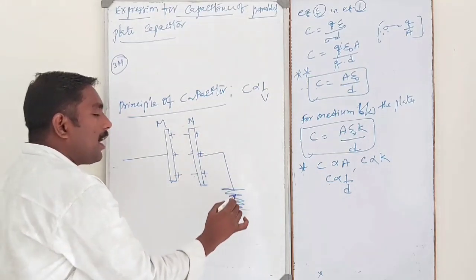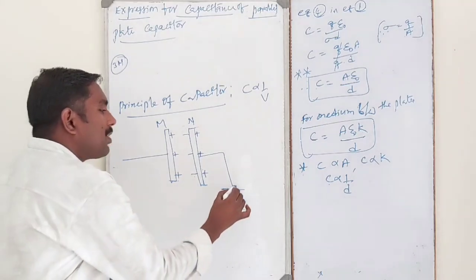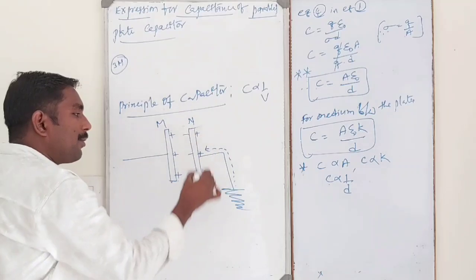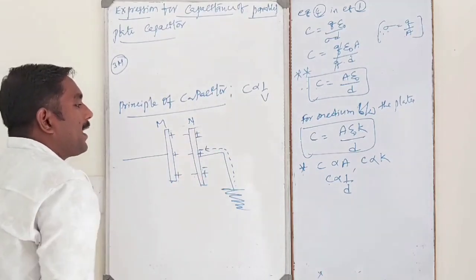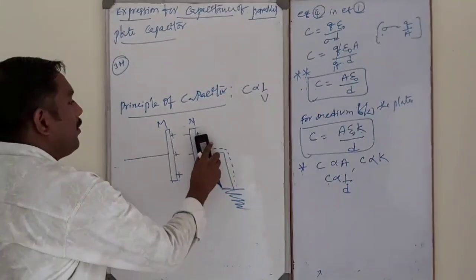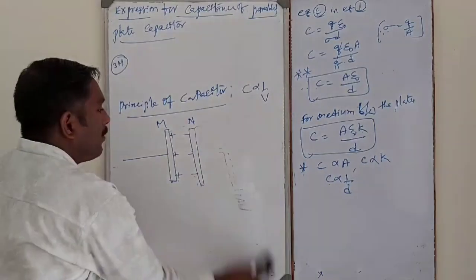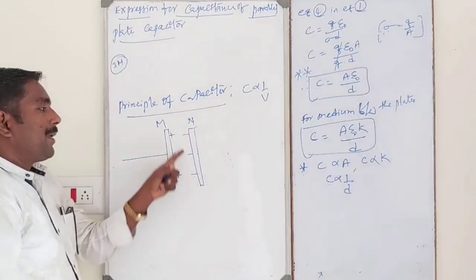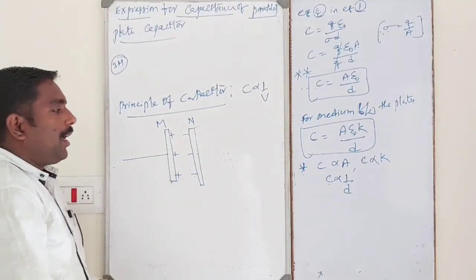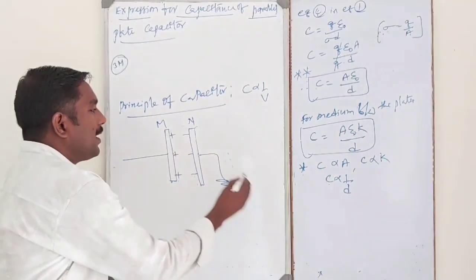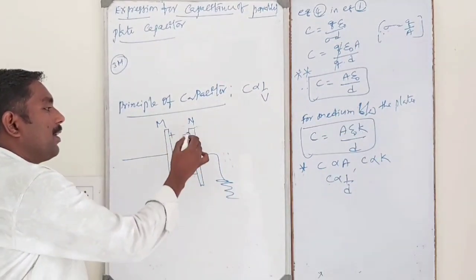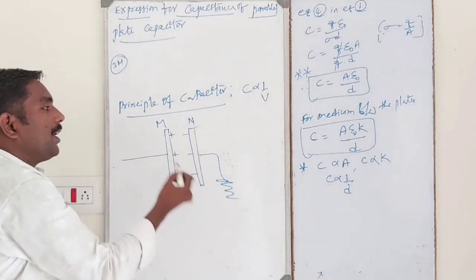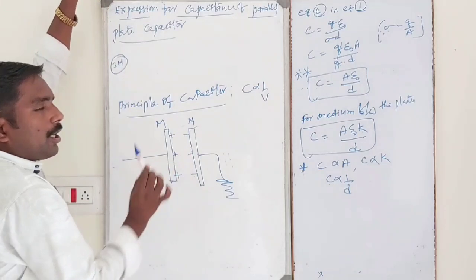These positive charges are grounded, that means electrons are transferred from ground to the other side of the N plate, then plus and minus are cancelled and neutralized. Only negative charges are present on this side, that is one side of the N plate.